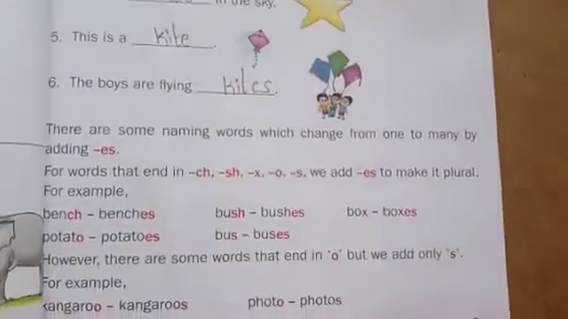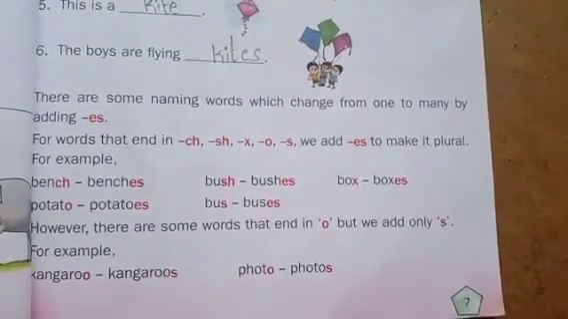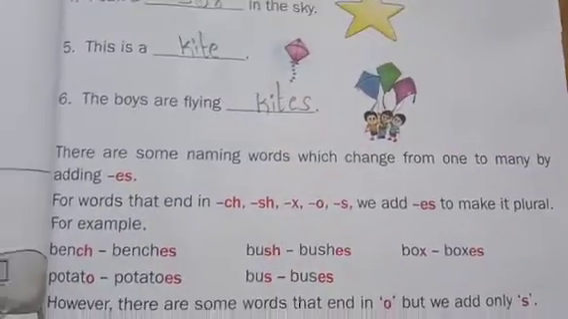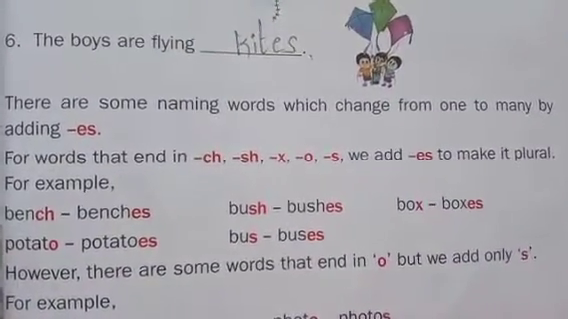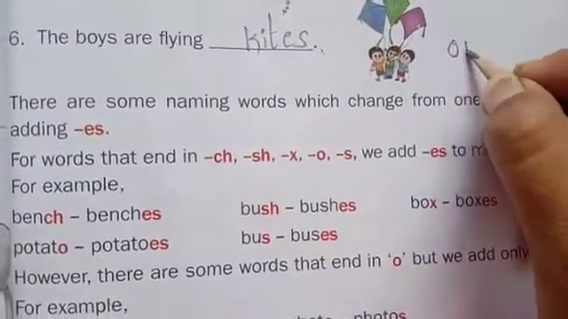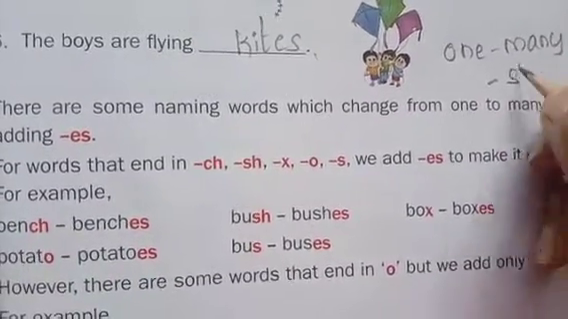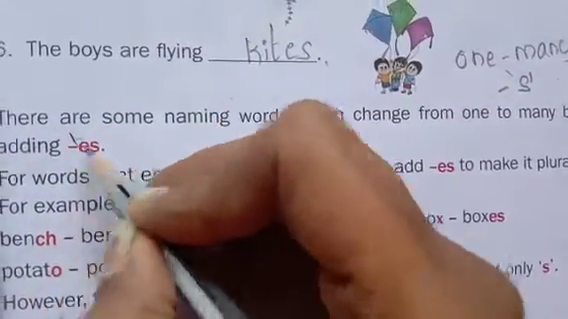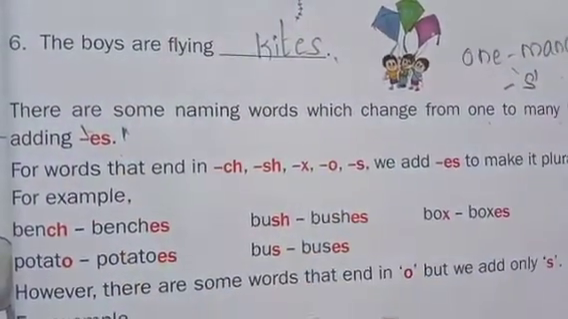There are some naming words which change from one to many by adding s. So till now we have seen the adding s words, right? There are also some naming words which change from one to many by adding es. Now we are going to learn how to convert from one to many by adding es.